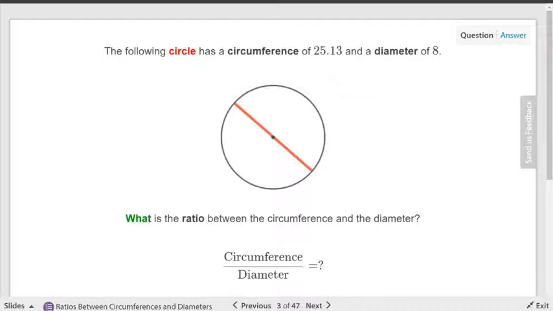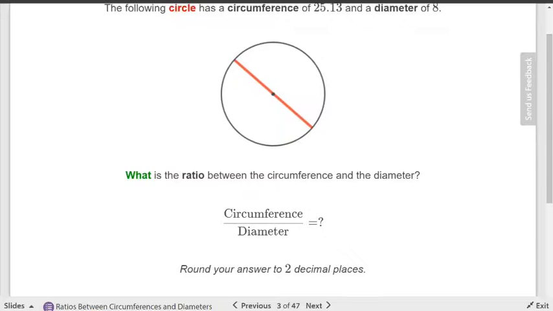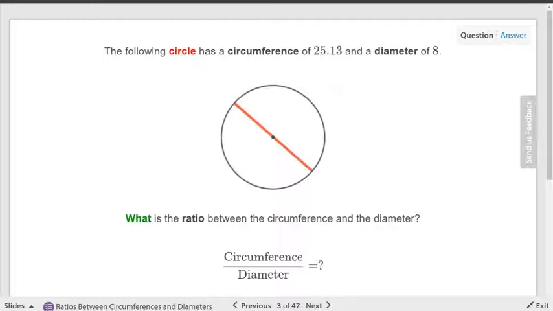So we're going to discover the relationship. It says the following circle has a circumference of 25.13. Very strange number, not just an easy number. And a diameter of 8. What is the ratio between the circumference and the diameter? Remember, anytime you see the word ratio, a ratio is a comparison, and it's usually written as a fraction. Always watch the order the words are in, that's the way you're going to compare them.